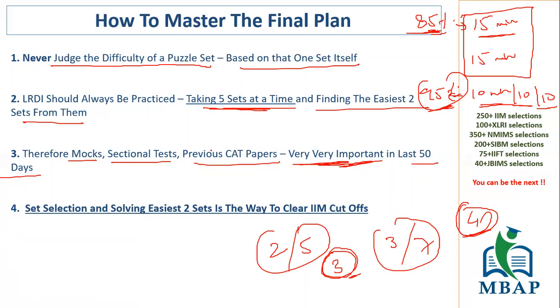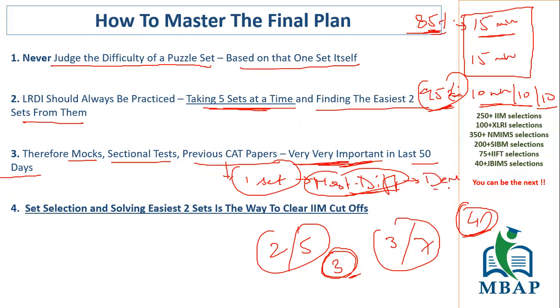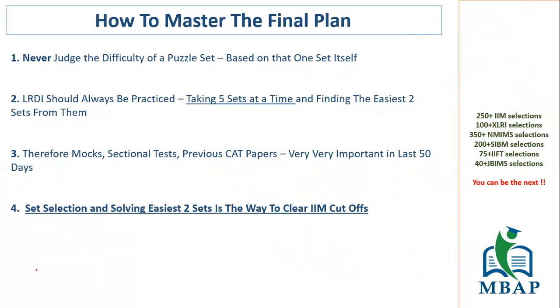But as I said, if you're doing previous year CAT papers and you pick up just one set out of it, that one set can be the most difficult set, which is not supposed to be done in the exam, and picking up only that set, you will unnecessarily get demotivated, which is not at all a good thing. So do not judge by looking at a particular set all the time. Take 5 sets at a time, find the easiest two and get them sorted in the given time.